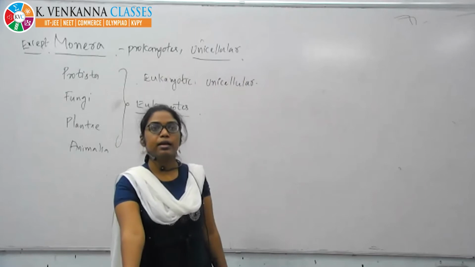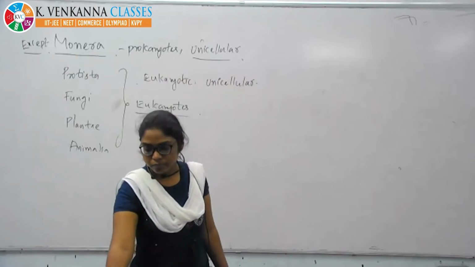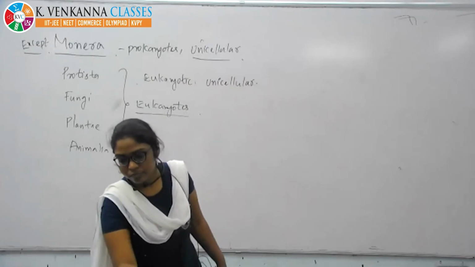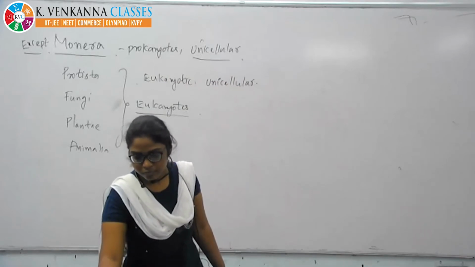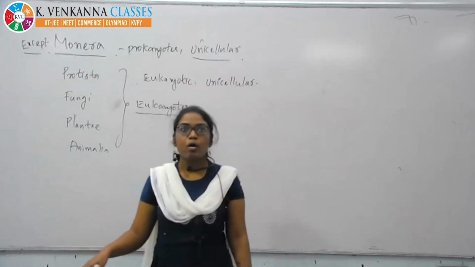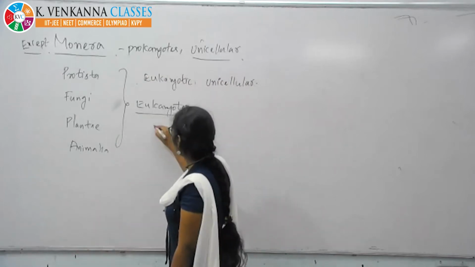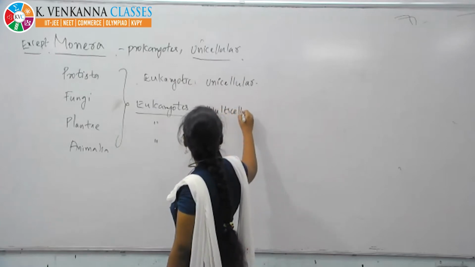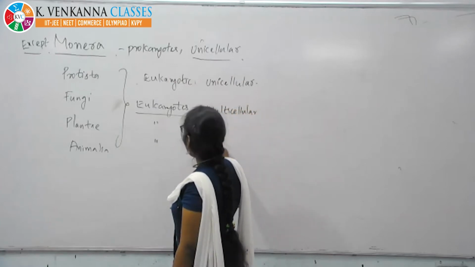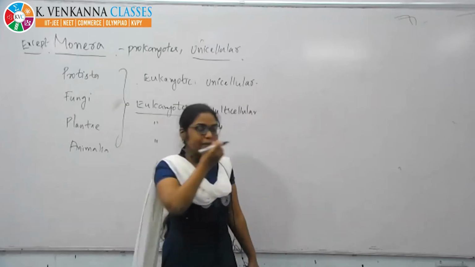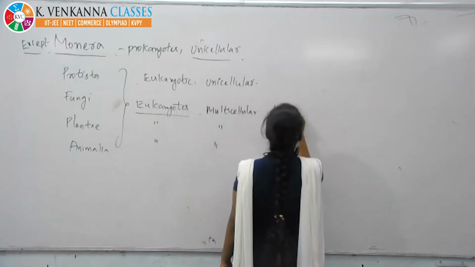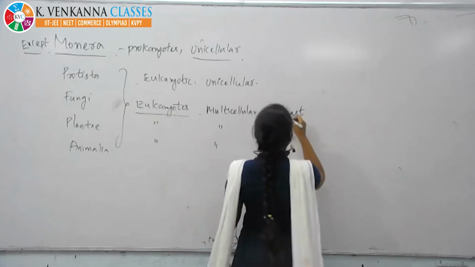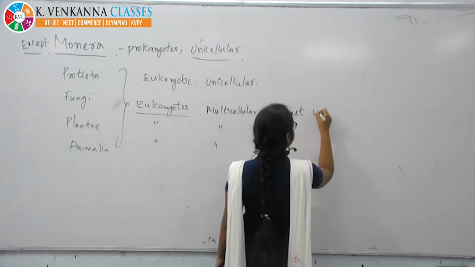Eukaryotic unicellular is Protista. All other three are multicellular. In fungi, one exception is yeast, Saccharomyces cerevisiae. Yeast is unicellular again.